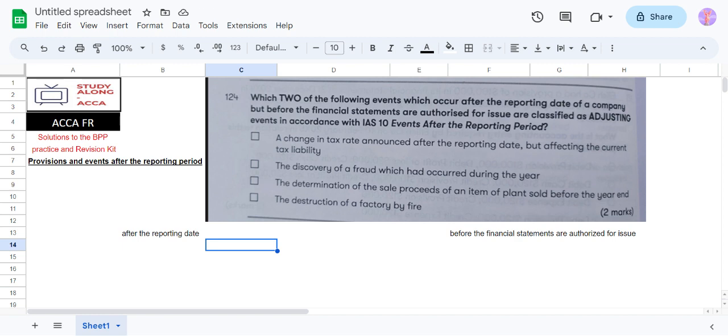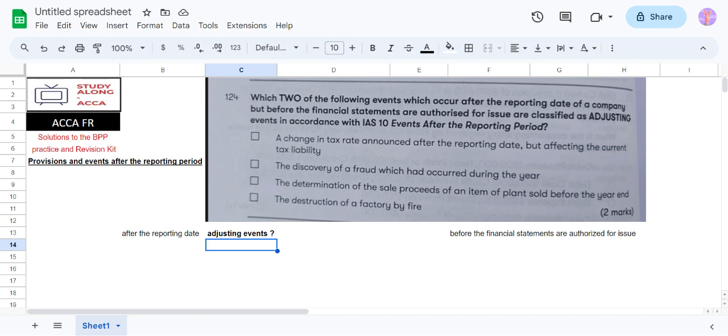So which two of the following events which occur after the reporting date and before the financial statements are authorized for issue are classified as adjusting events? Okay. So we need to identify the adjusting events. That is the question actually. In accordance with IAS 10, events after the reporting period. By now we have remembered a few standards, like IAS 16 and the one related to lease, and now IAS 10 relates to events after the reporting period.